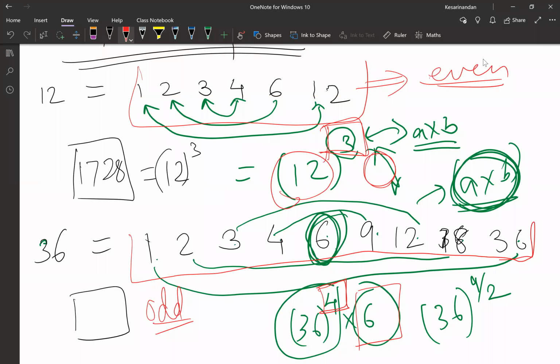For this method to work out, is it necessary that we write all the factors in ascending order? No, it's not necessary. I just wrote it in ascending order to make the visual representation in your mind easier. It's not necessary. You can write them in any order.